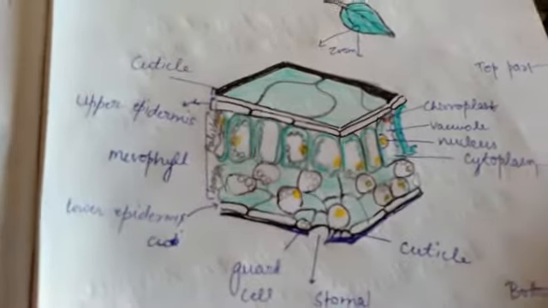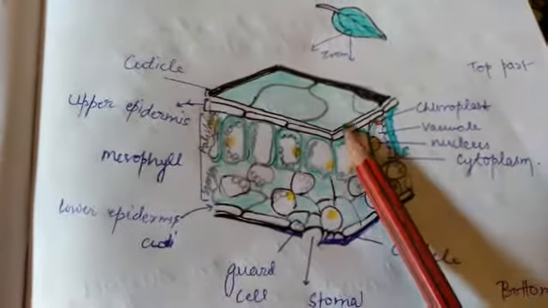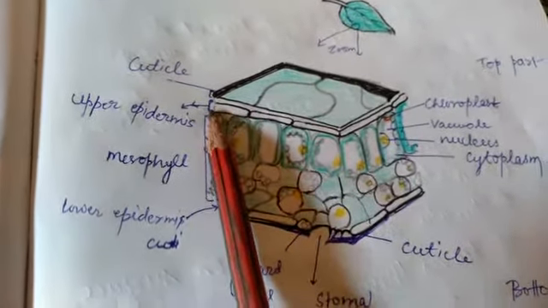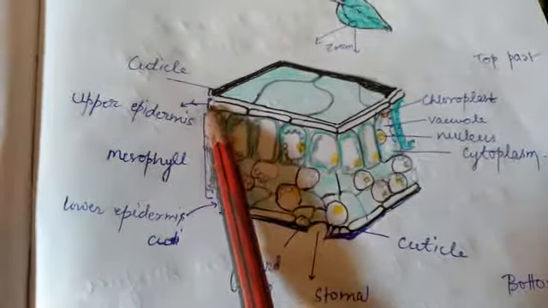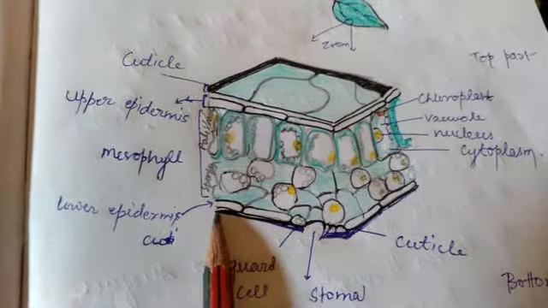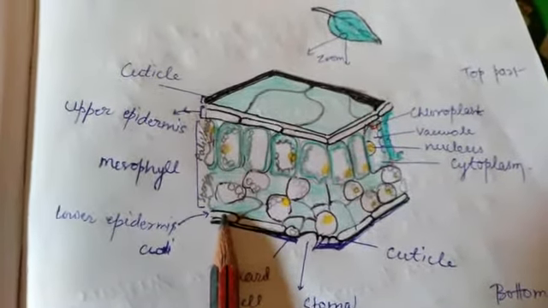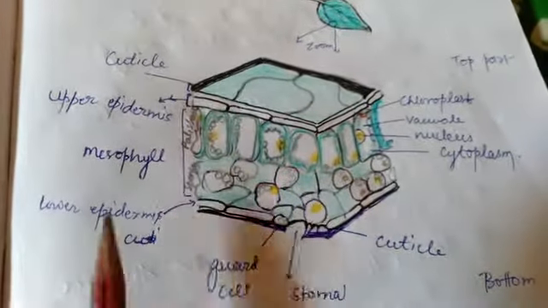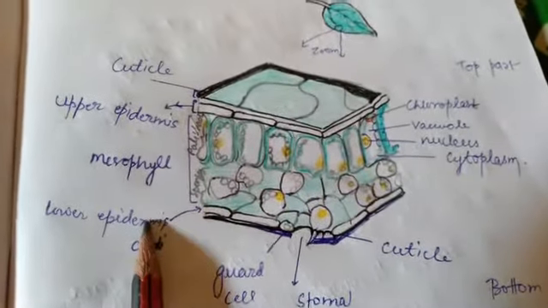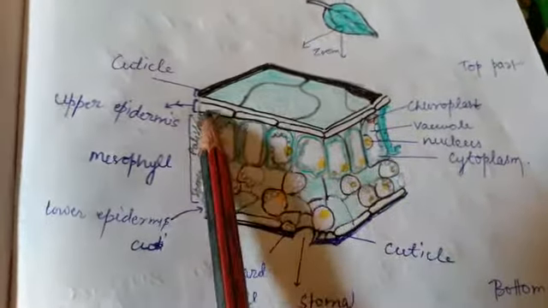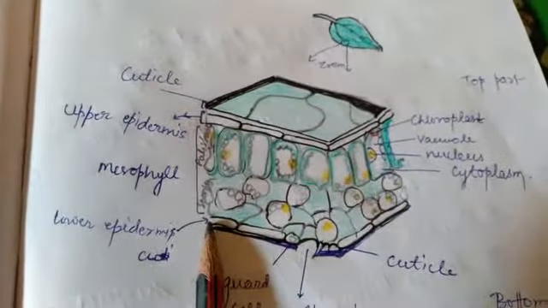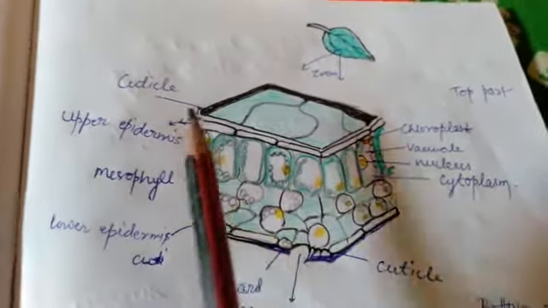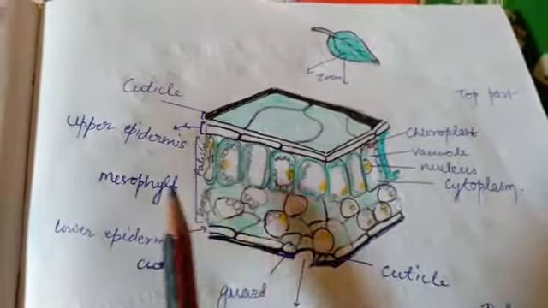Below the cuticle is the upper epidermis, and there is also an epidermis below the cuticle of the lower surface, so this one is the lower epidermis. Between the upper and lower epidermis, a special arrangement of cells is present. These specific cells are known as mesophyll.